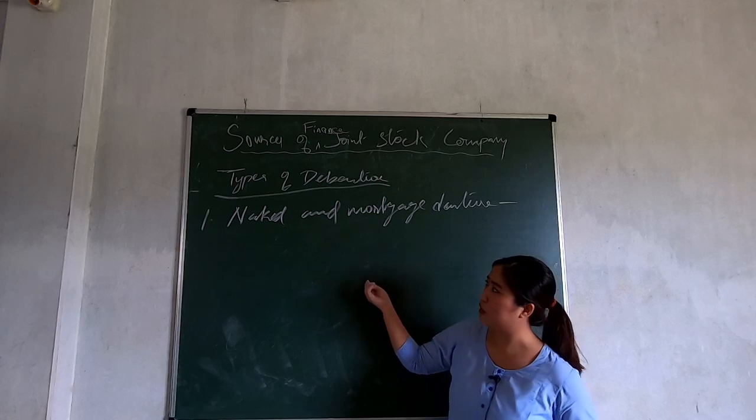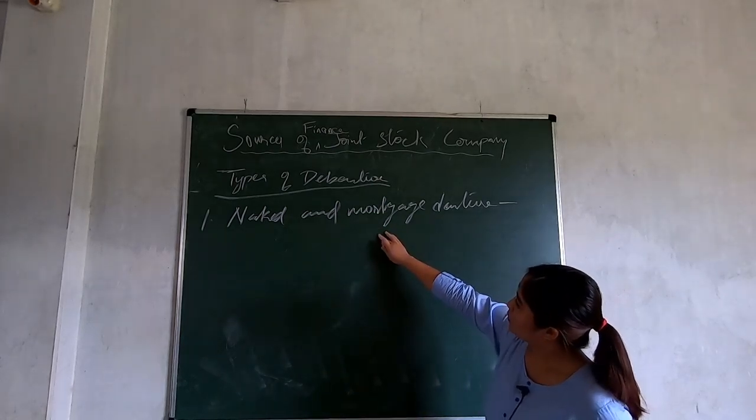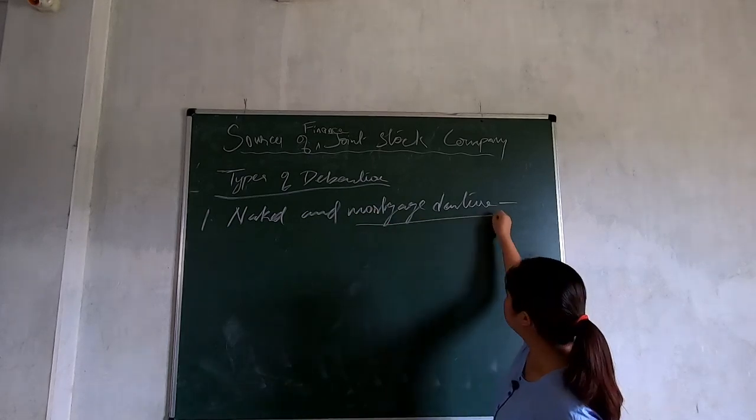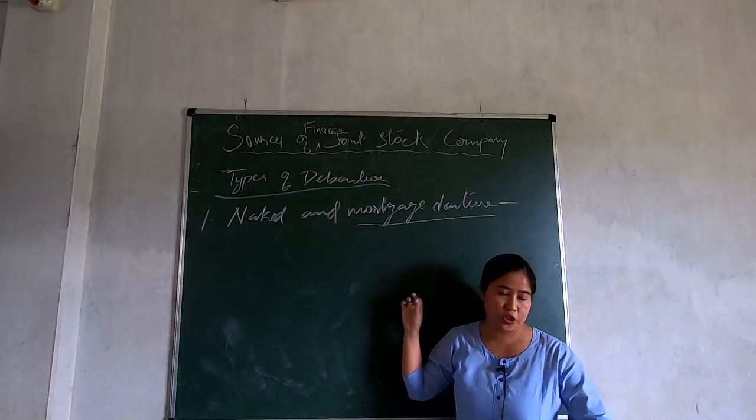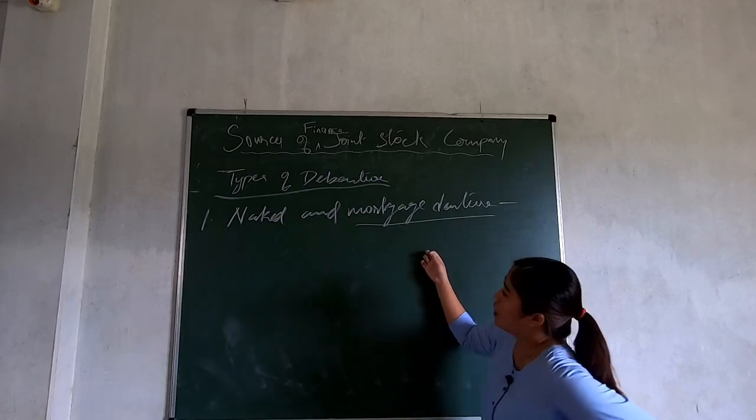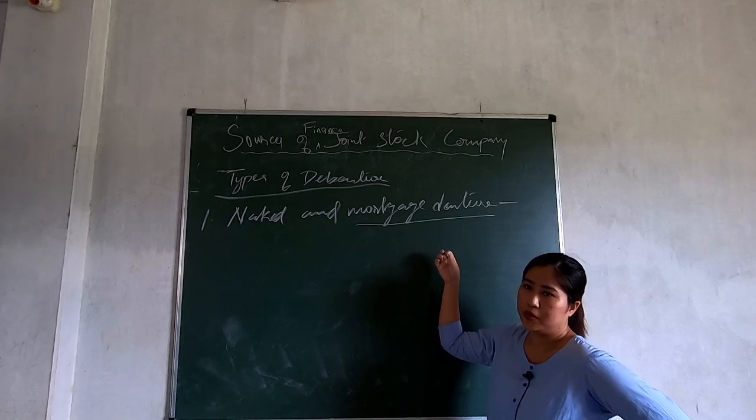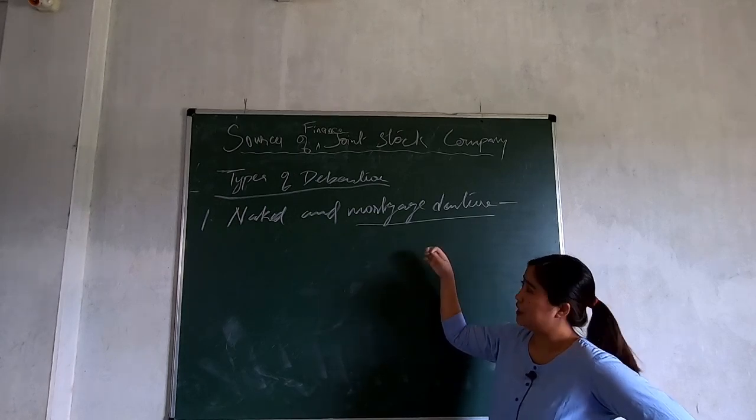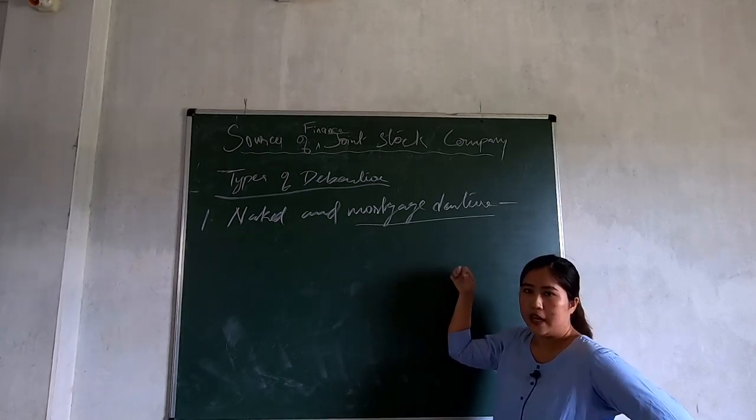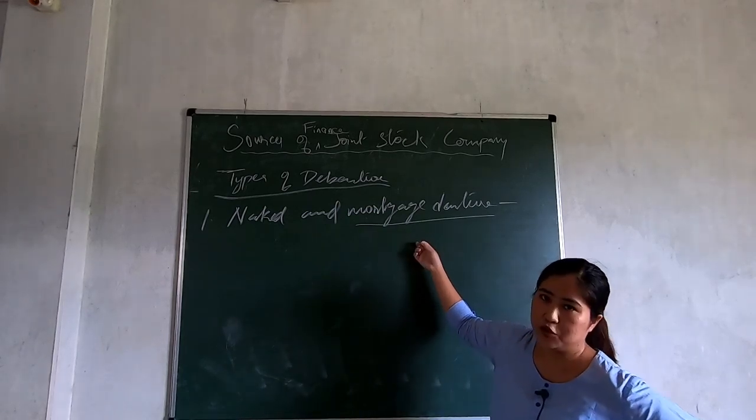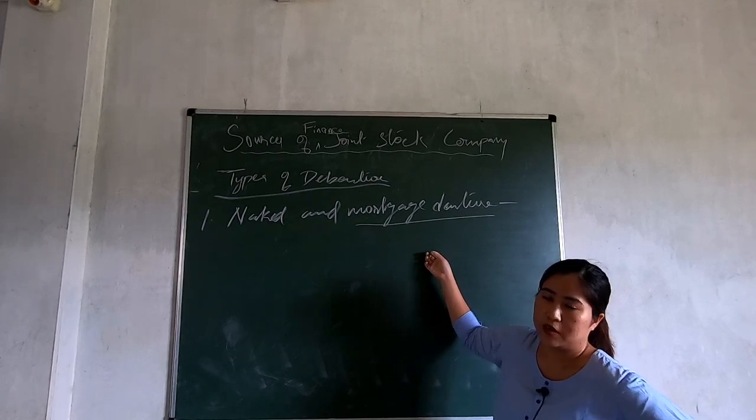All right. And the other kind of debenture is just the opposite of naked debenture, which is known as mortgage debenture, and it is also known as secured debenture. Why is it secured? Because this type of debenture is issued against the asset of the company. It is issued by mortgaging the asset of the company.